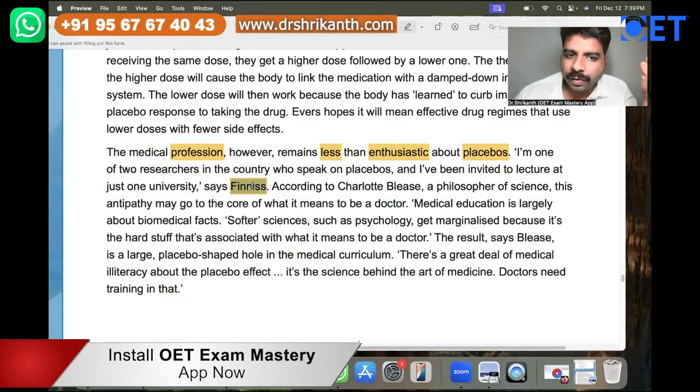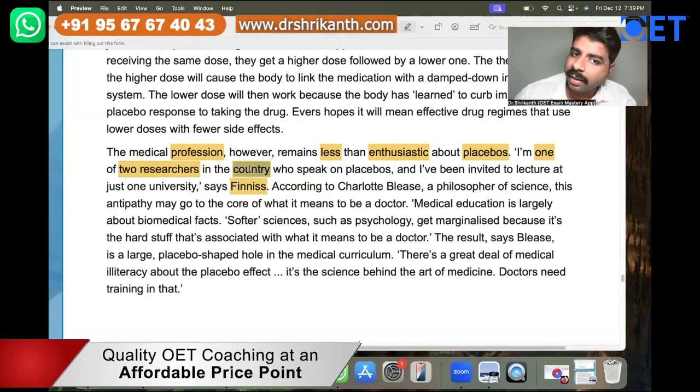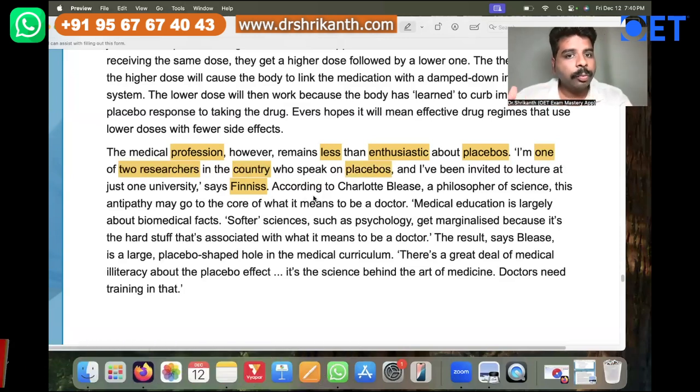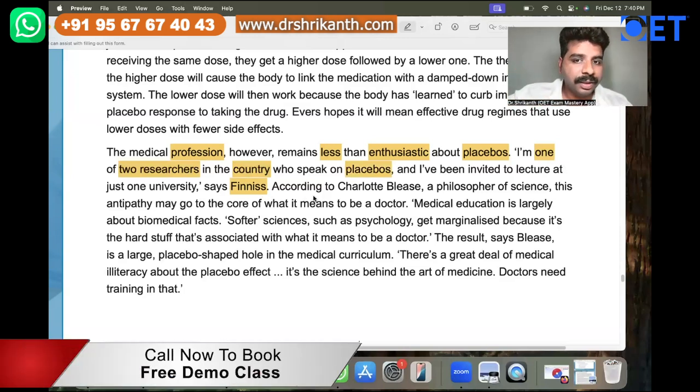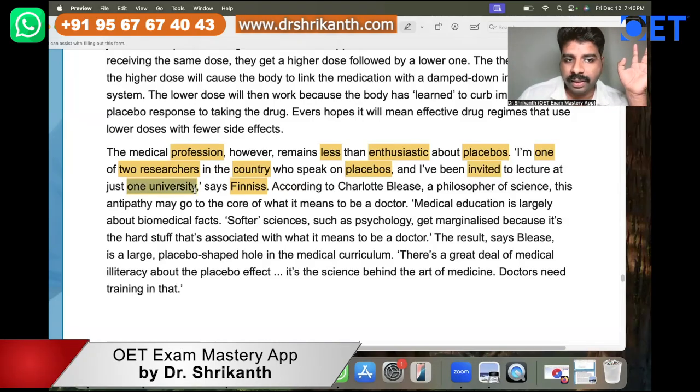So the person Finis over here, let's see what Finis is saying. Finis is saying that he is one of the two researchers in the entire country who speak on placebos. So he should be invited to every single university. But he's saying, even though I'm just one of the two people in the entire country, I have been invited to just one university.